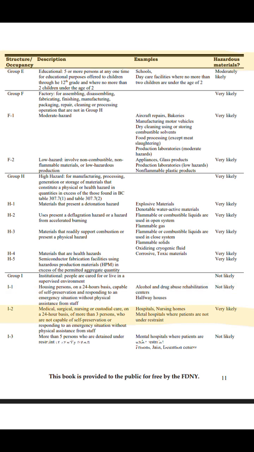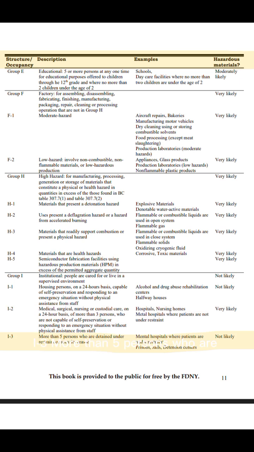I2 medical, surgical, nursing, or custodial care on a 24-hour basis of more than 3 persons who are not capable of self-preservation or responding to an emergency situation without physical assistance from staff. Hospitals, nursing homes, mental hospitals where patients are not under restraint, very likely.